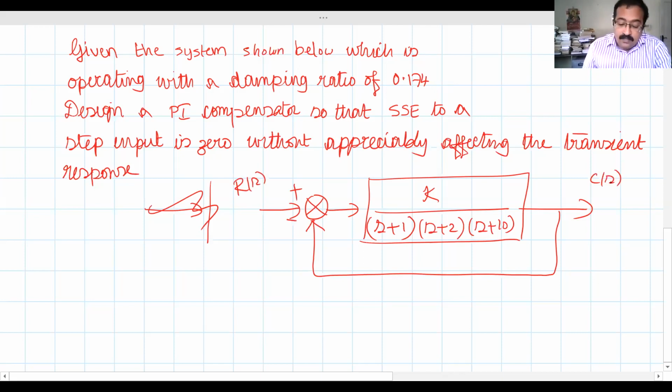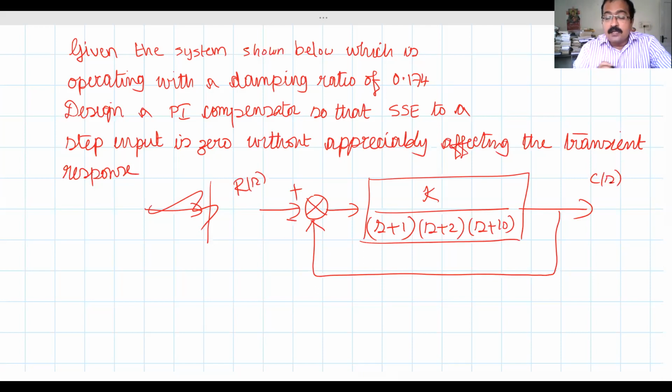If we want to apply the damping ratio and other transient response specifications, our closed loop system must be a second order system.